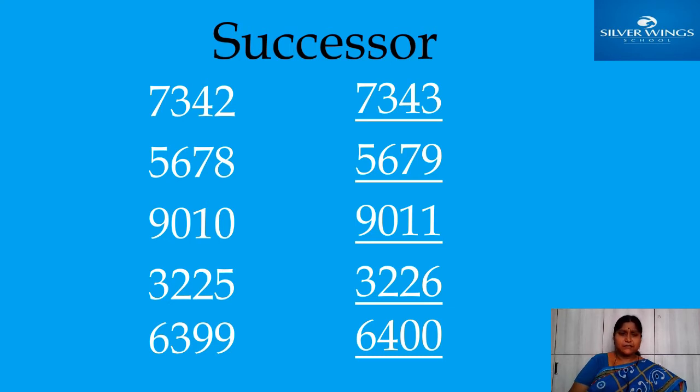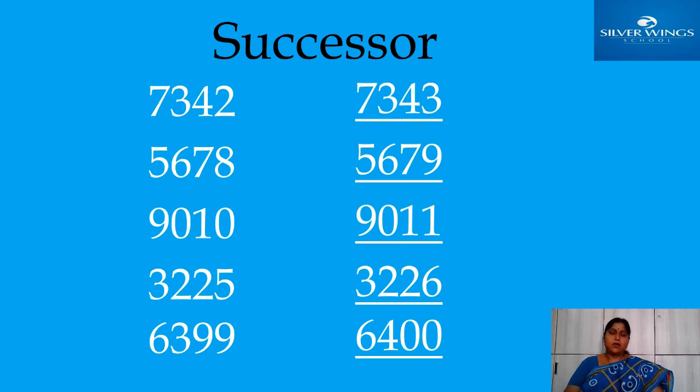Here it is very easy. Okay, now see the first number. What is the number? 7342. Then you should see the ones place. In the ones place 2 is there, so instead of that 2 you should write the number just after 2. What is the number just after 2? 3. Then you remove the 2 and write 3 in the successor. Then the successor of 7342 is 7343.